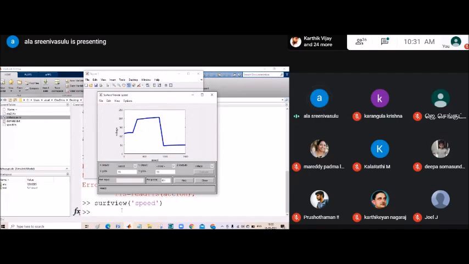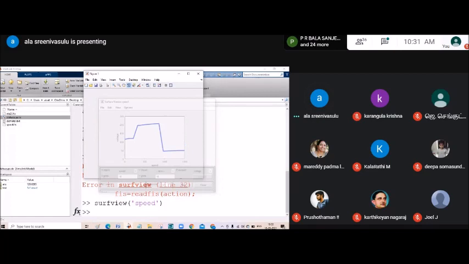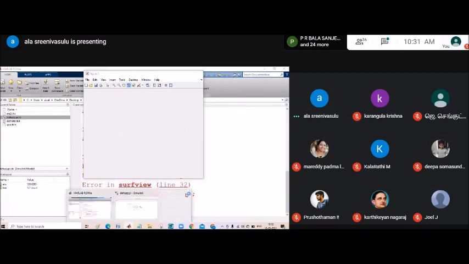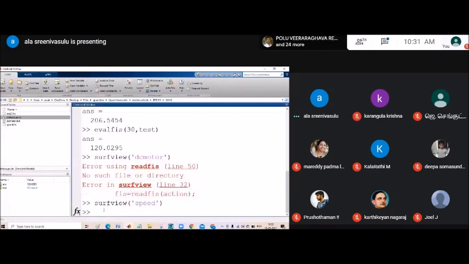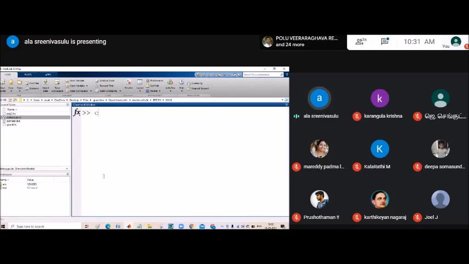I hope everyone understood this one. Now, the rules we created here, how do we import that data into the Simulink file? Let's see. I am closing this one. CLC, here I am giving the clear command.